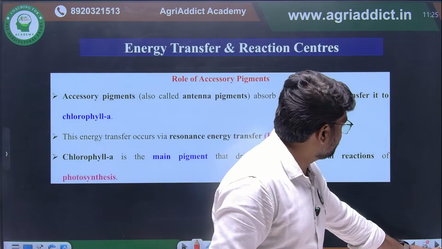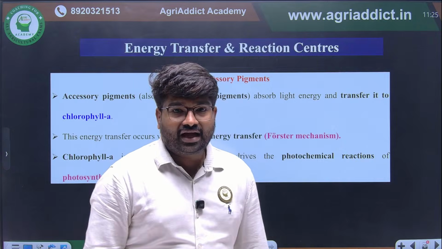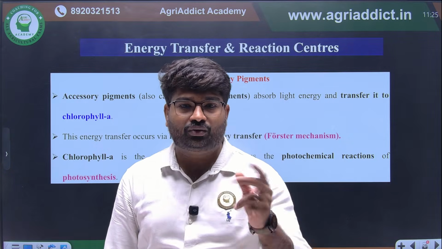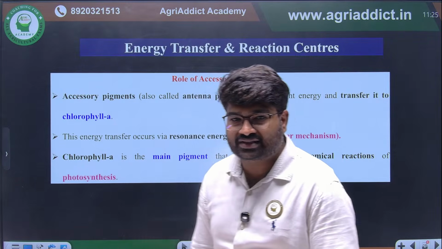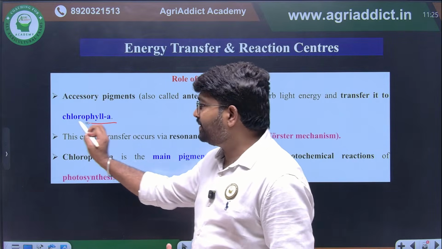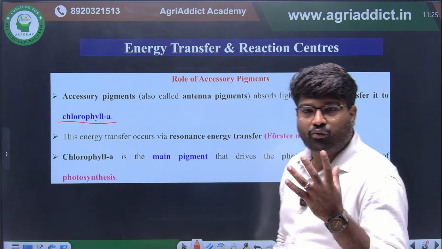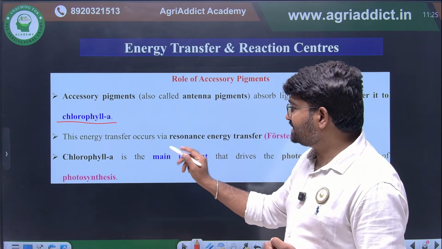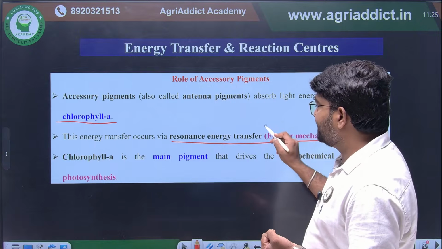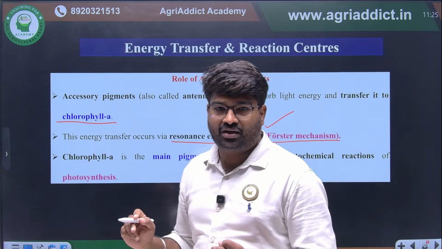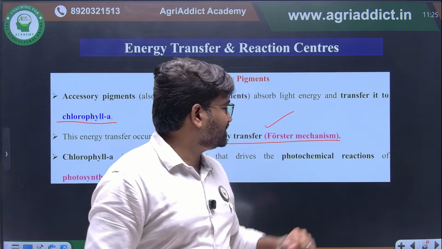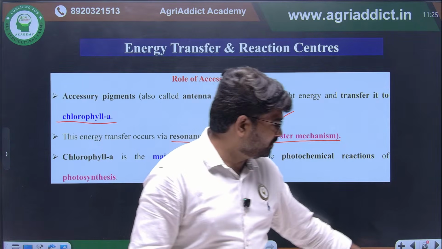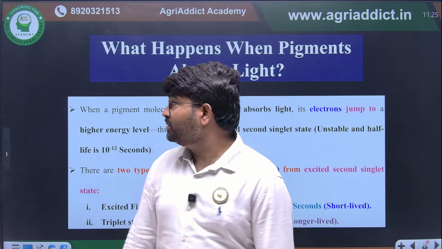Okay. Next thing, we are going to see how the energy absorbed by the accessory pigment will be transferred to the chlorophyll A molecule. This we have already seen. Chlorophyll A is the primary pigment directly involved in photosynthesis. Whatever energy is absorbed by the accessory pigments will be transferred by the process known as resonance energy transfer or Förster mechanism. By this process, absorbed light energy will be transferred. I hope this is clear for everyone.